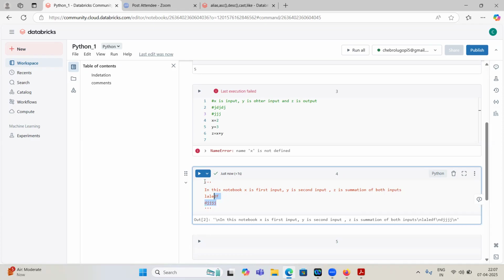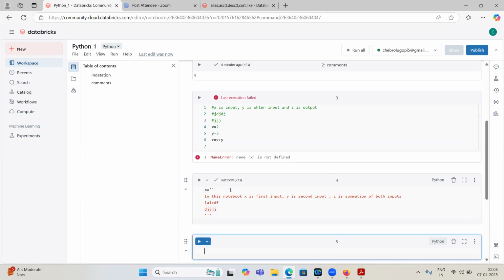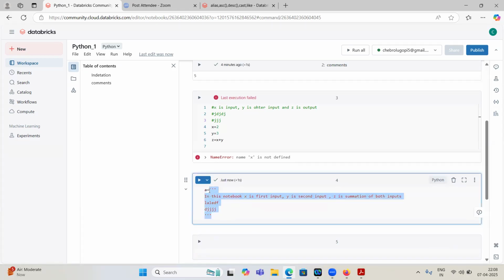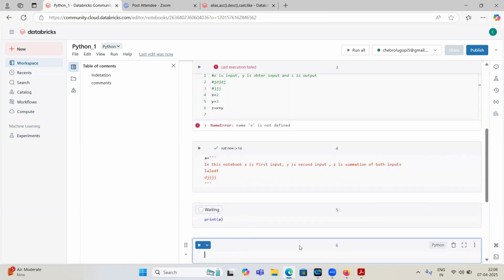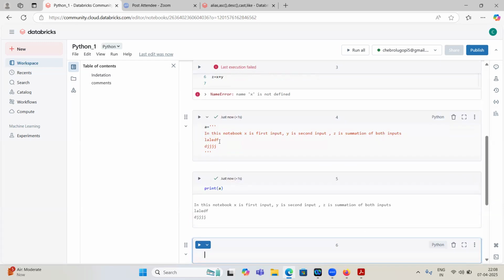Okay. So if I assign it to some variable, what is the difference now? If I assign it to some variable, a equal to this one, what will Python do? This everything will be considered as a string and will be assigned to a. So if I write print a, it will display this one. So this is nothing but a string value.